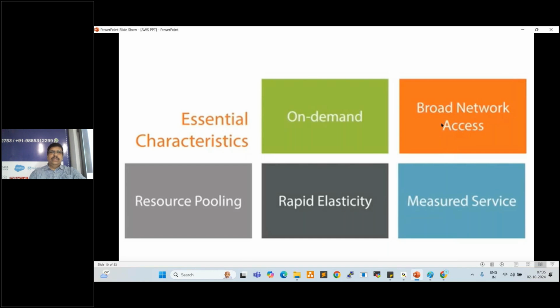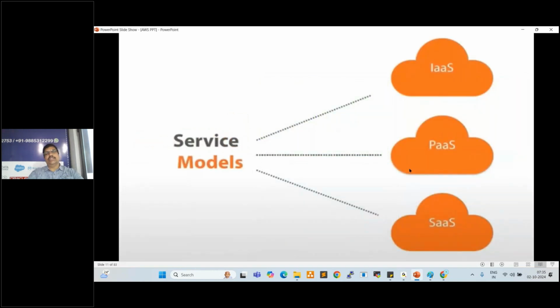Yeah. Next one is service models. We have three service models available. First one is IaaS, infrastructure as a service, then platform as a service, and software as a service, right? So three service models available. What is infrastructure as a service?